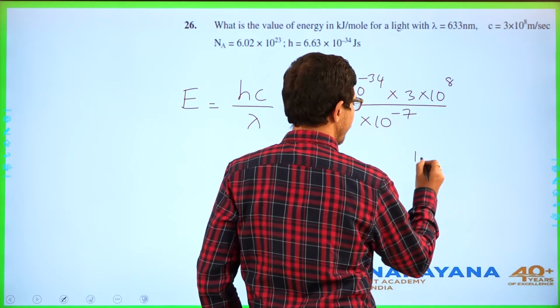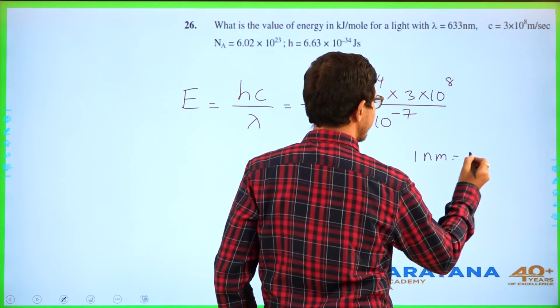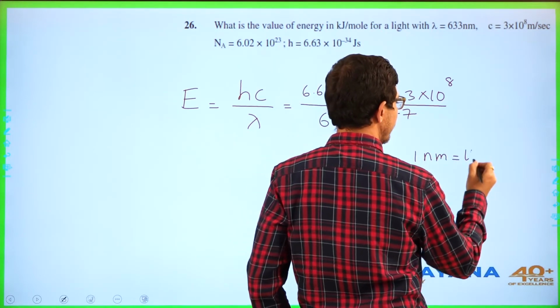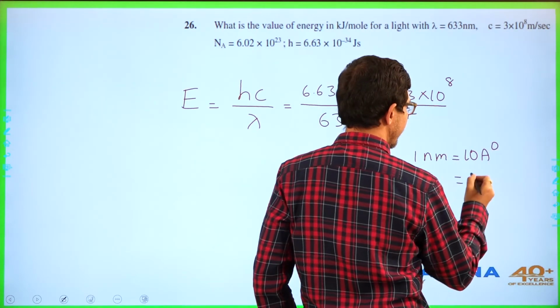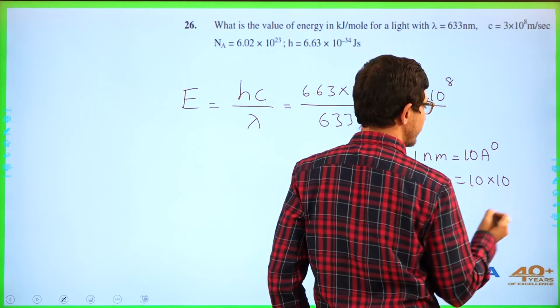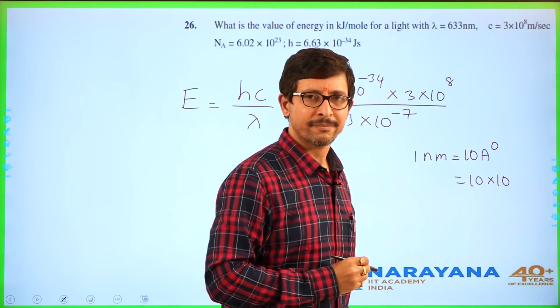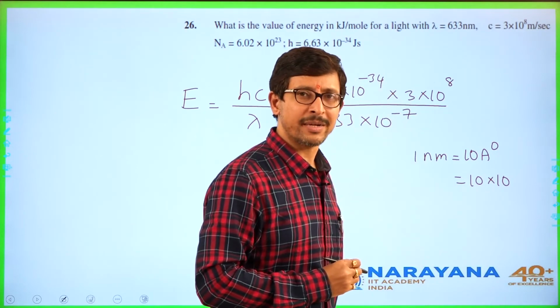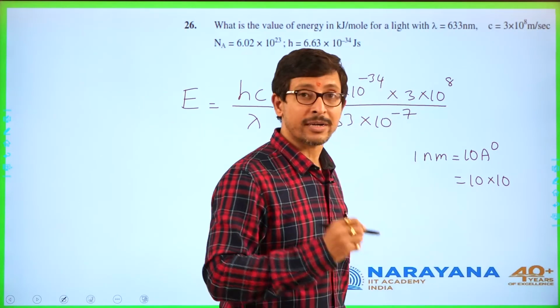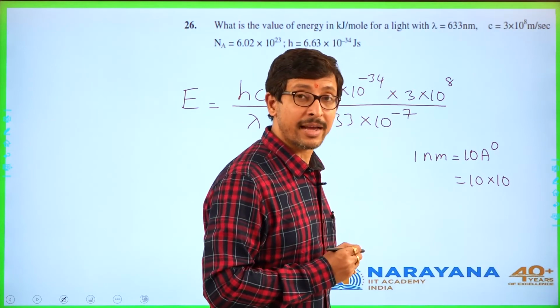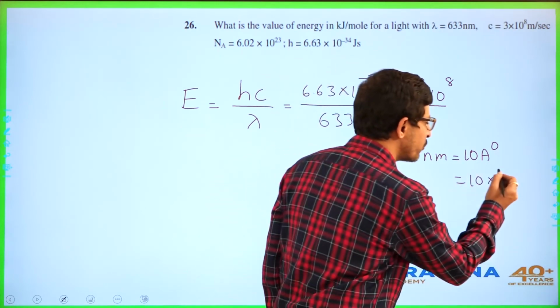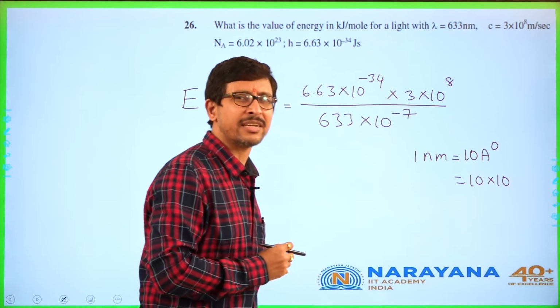So here 1 nanometer is equal to 10 angstrom. And angstrom, how many centimeters? Here, how many meters? So that is what needs to be learned and remembered. Some students make slight mistakes regarding this.